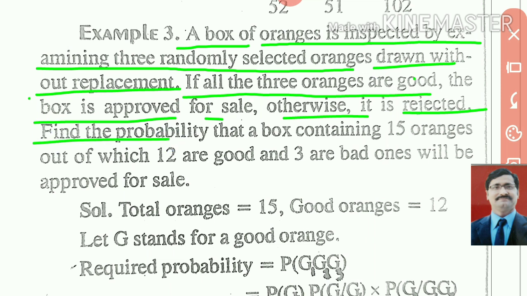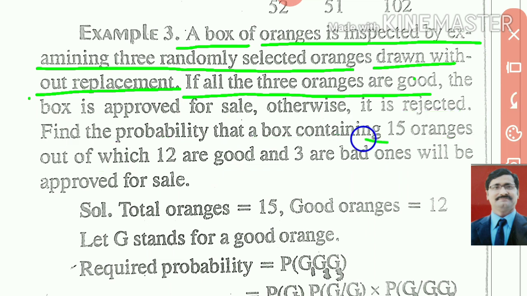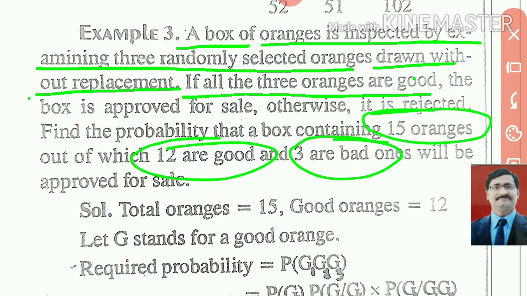Find the probability that a box containing 15 oranges, out of which 12 are good and 3 are bad, will be approved for sale. Look here, 3 are bad and 12 are good, and total are 15. That is given in your question. So you can write first total oranges 15, good oranges 12 and bad are 3.